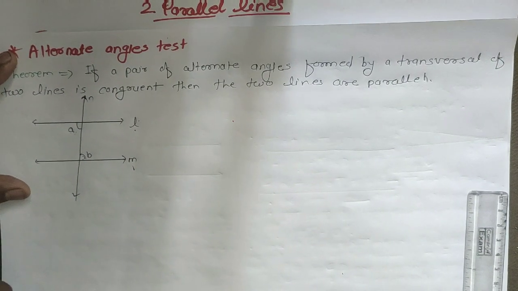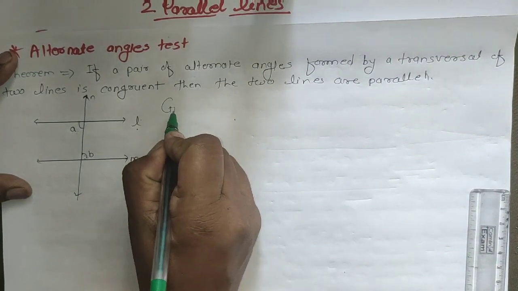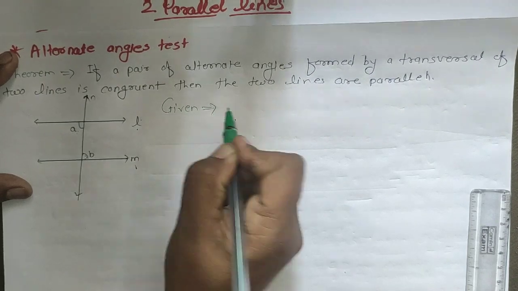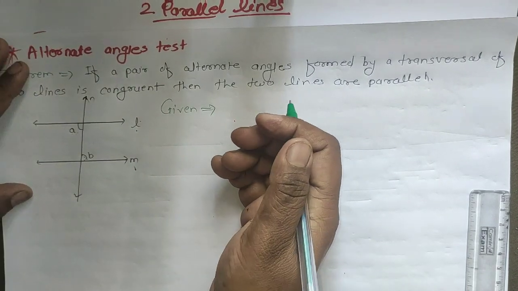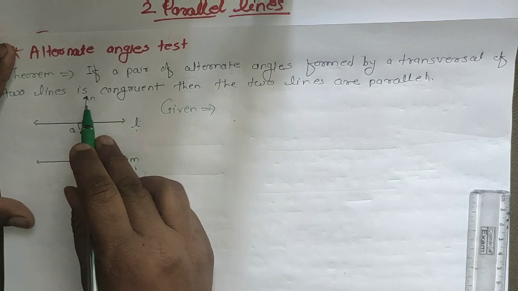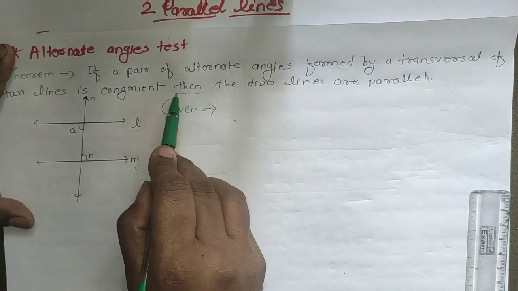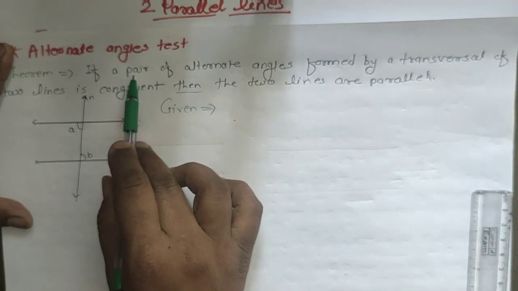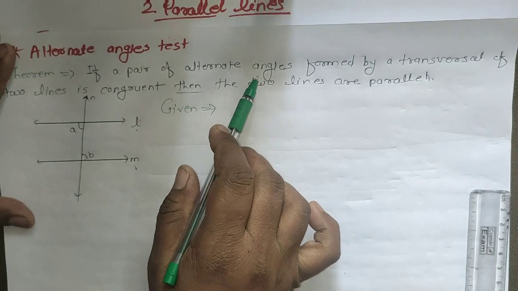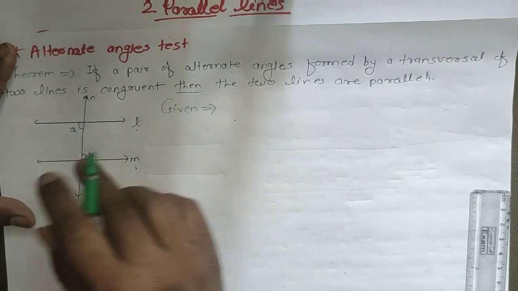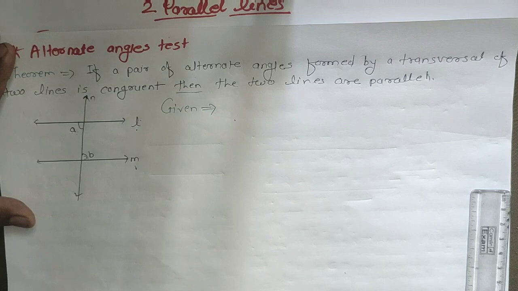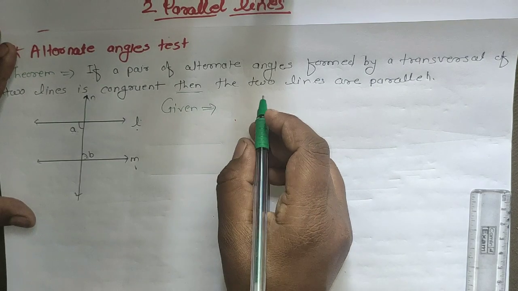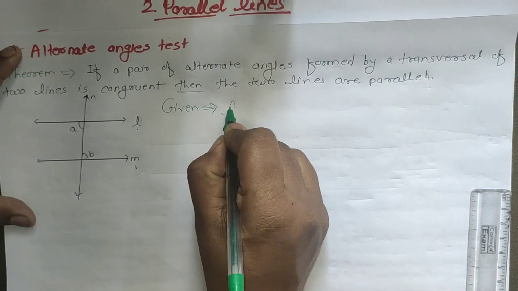After that we will write the given. So what will be the given? The statement says a pair of alternate angles formed by the transversal of two lines. So we have to write the lines, the alternate angles and the transversal.